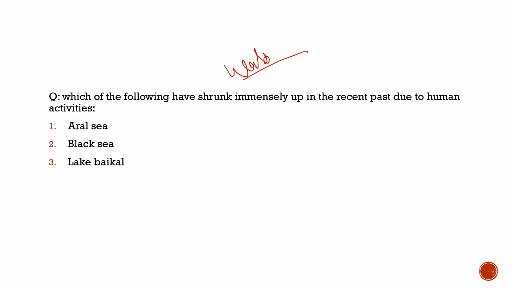And see what the question says: which of the following have shrunk immensely in the recent past due to human activities? Which of the following seas had shrunk immensely in the recent past due to human activities? Aral Sea, which is actually a lake. It is basically the Aral Sea. It would be the correct answer to this question.